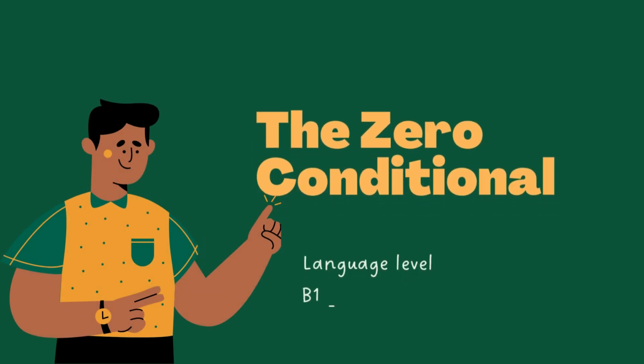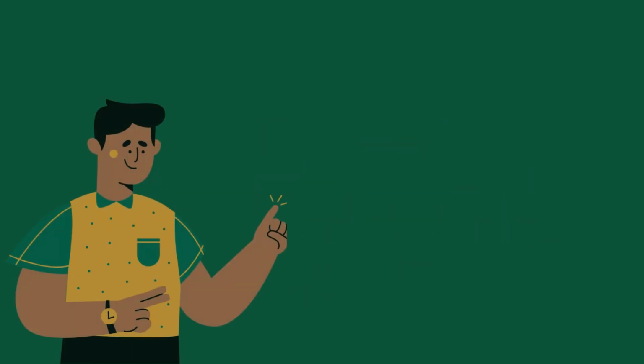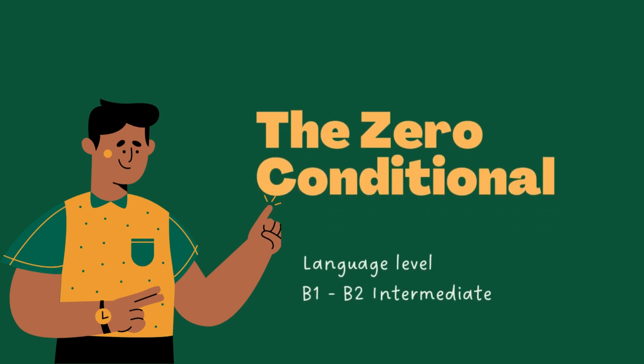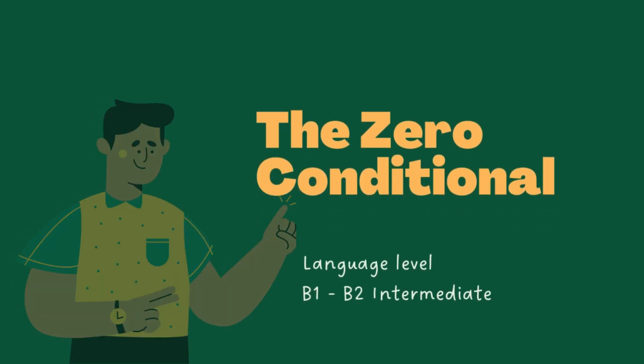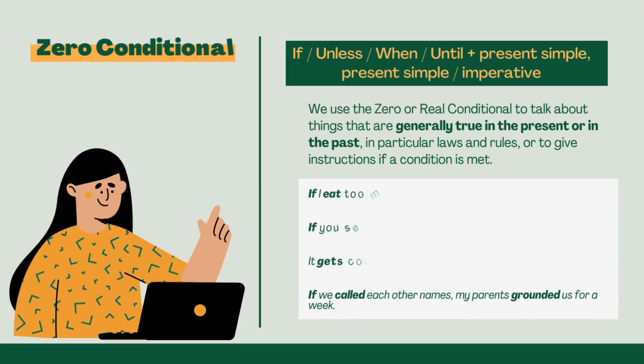The zero conditional. Language level B1, B2 intermediate. Zero conditional: if, unless, when, until, plus present simple or imperative.